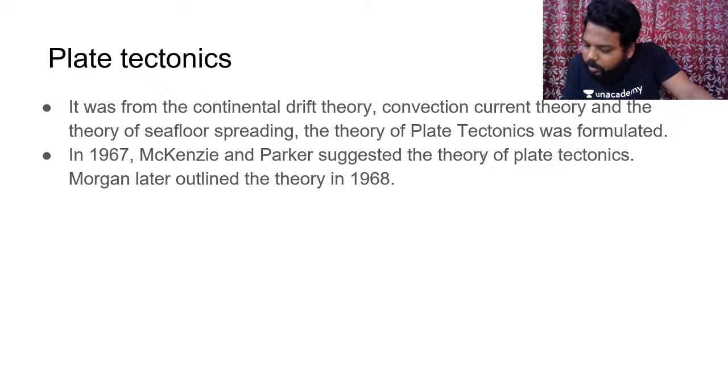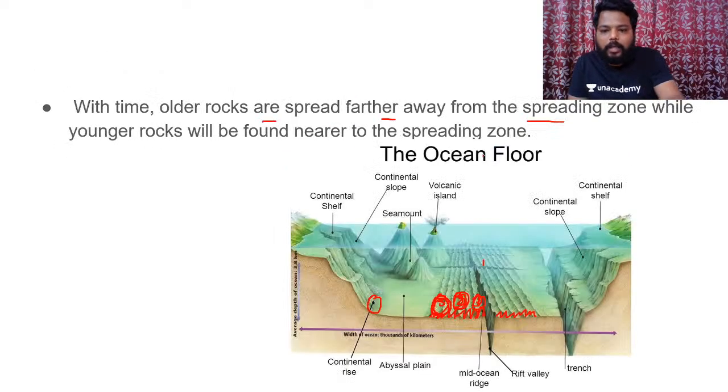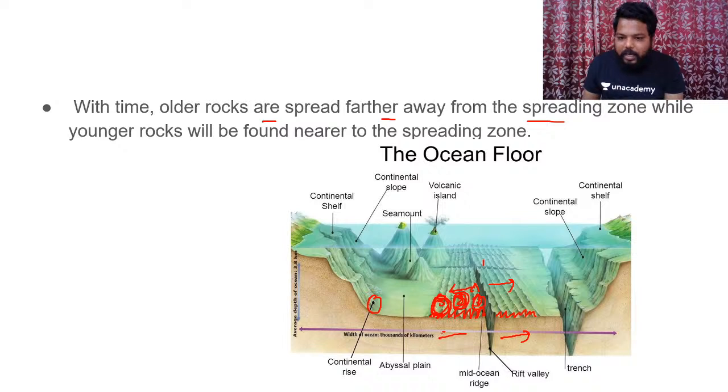Yes, we have some doubts. Sir, older ridges are already hardened. How will they be replaced by the newer ones? See here, this is the older ridge which we have, right? See, ridge number 1 which has been formed would be pushed away from the central zone. Why? Because beneath we have the diverging limb. This diverging limb is pushing the ridge away from the central zone, and then we would be having a newer ridge formation here. Is this clear? Yes, Raviteja.